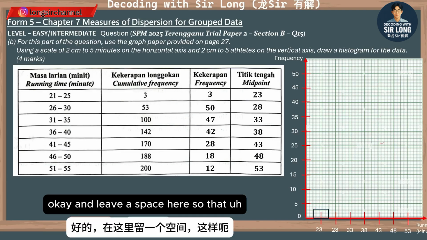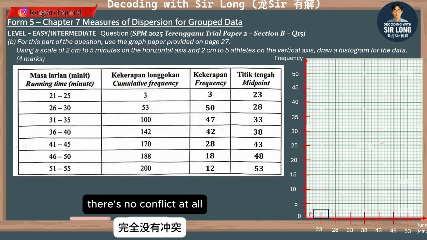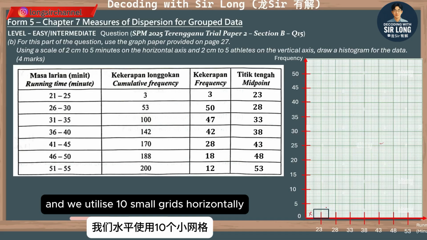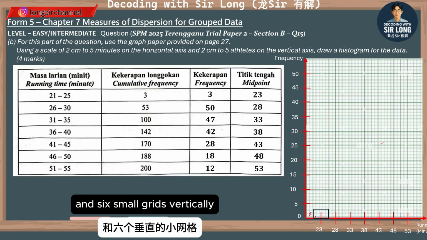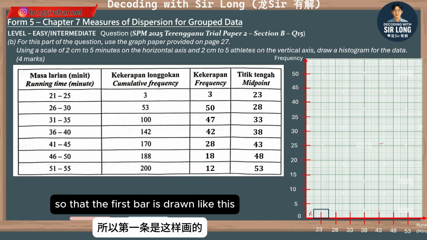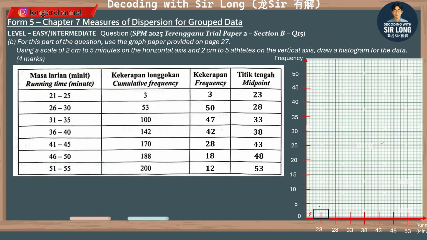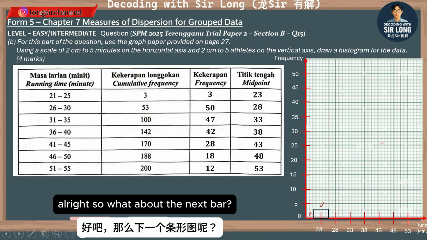Okay, and leave a space here so that there's no conflict at all. And we utilize 10 small grids horizontally and 6 small grids vertically, so that the first bar is drawn like this.